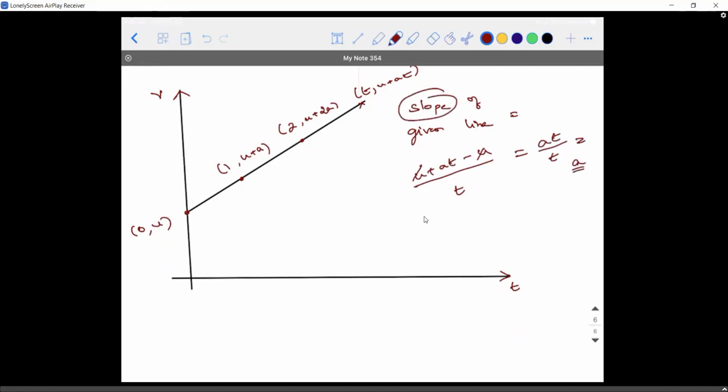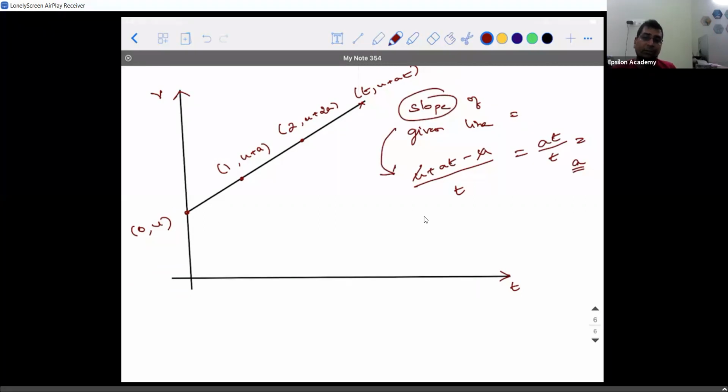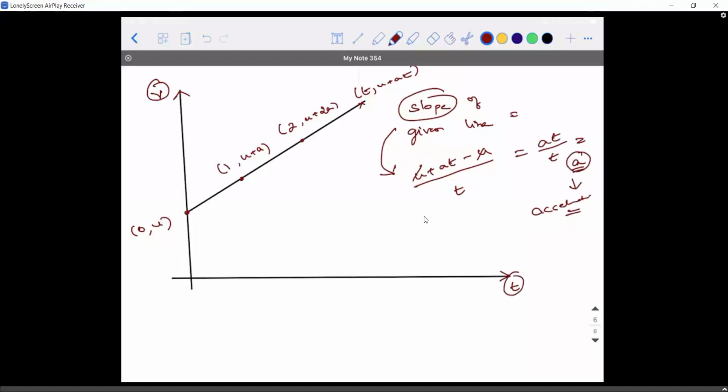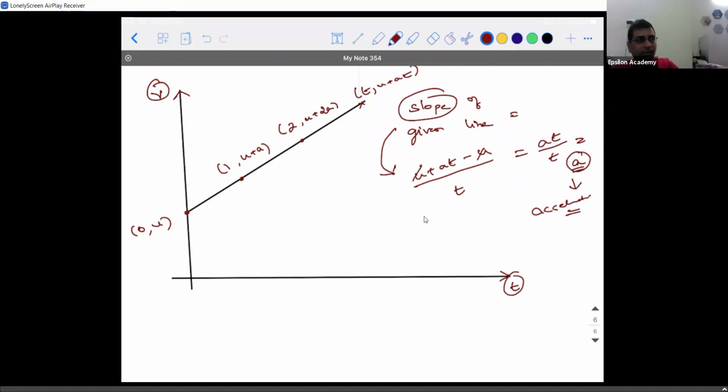For slope, you applied the formula of y2 minus y1 divided by x2 minus x1, and the answer in terms of physics came out as a, which is nothing but acceleration. So from this, what can you conclude, guys? The slope of a velocity time graph is acceleration. I want you to have this point in mind. That's a very important point. Clear? I hope everybody made a note of it.